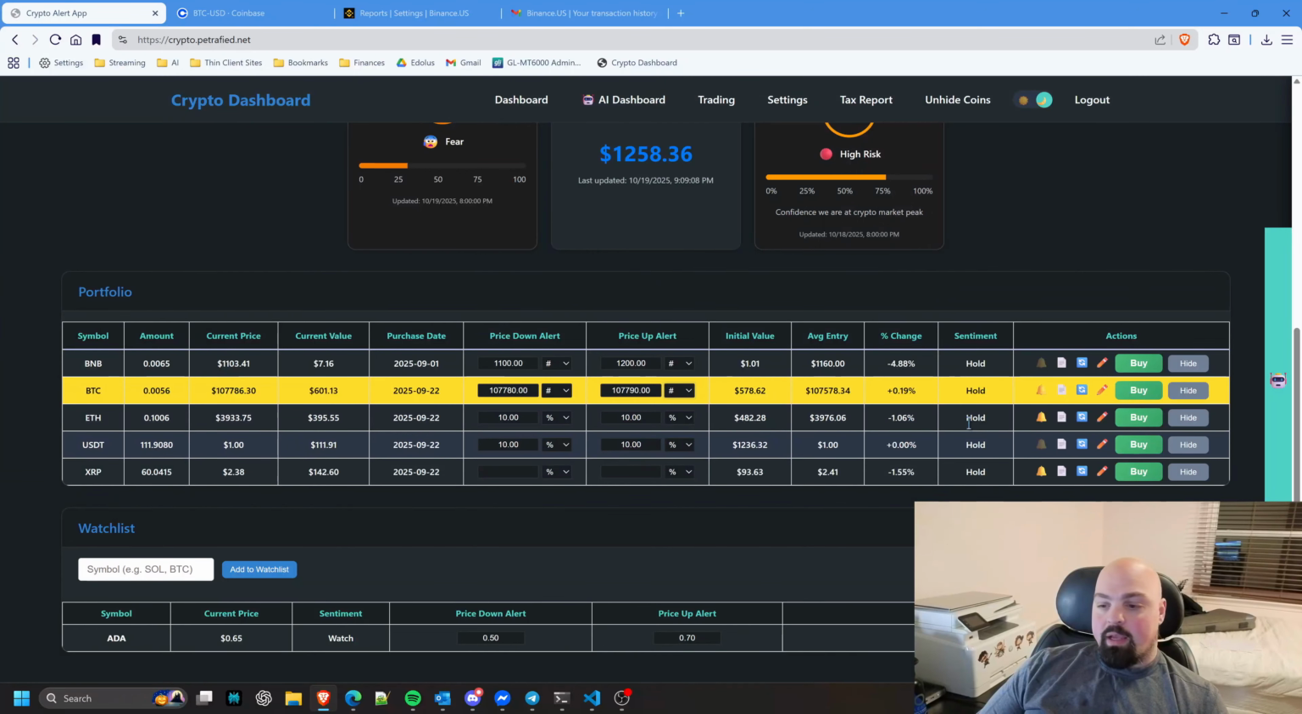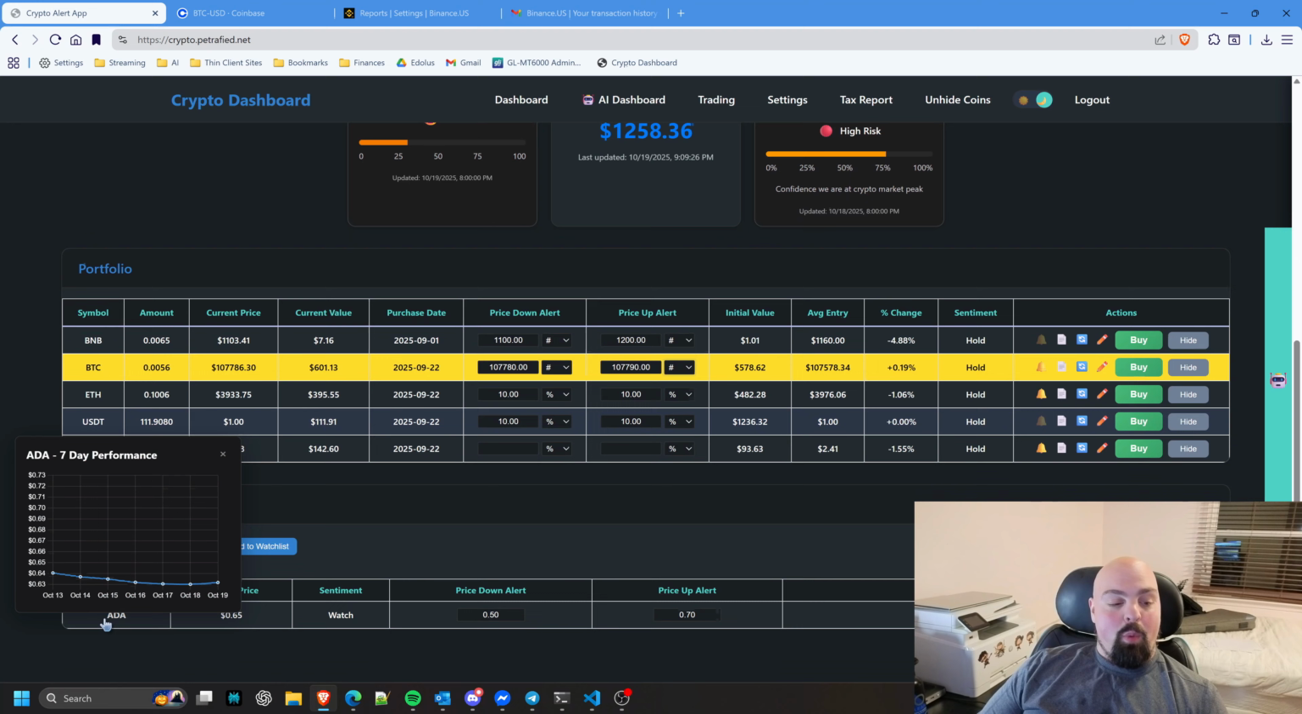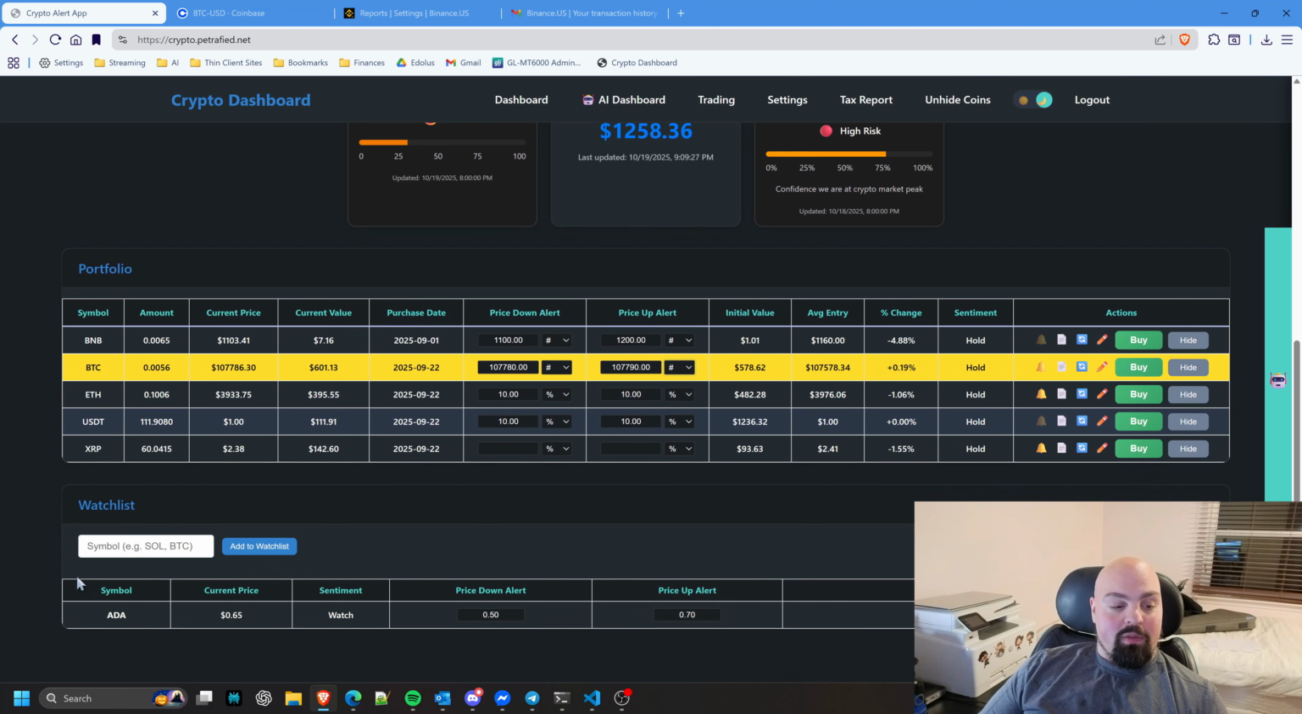And if I don't need an alert on something, I'll just uncheck this alerts enabled bell icon here. So I don't need anything for USDT, and I don't need anything for BNB. This is basically here just to give me the 5% off the Binance charge and the fees they charge for transactions.